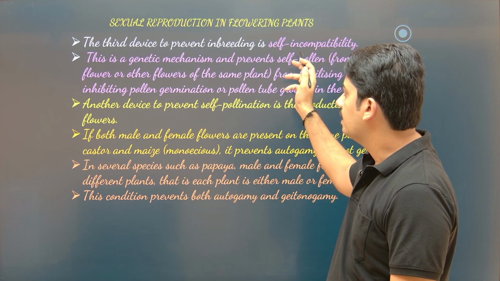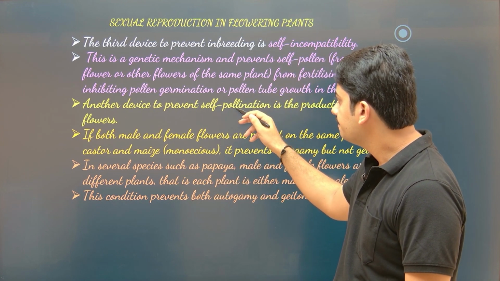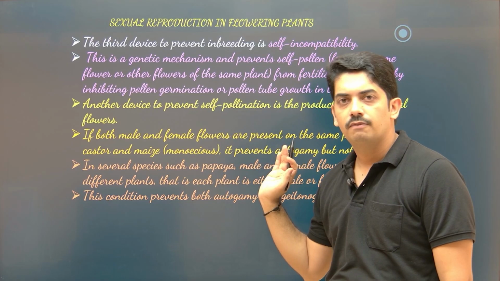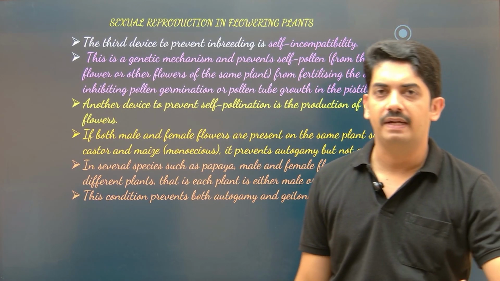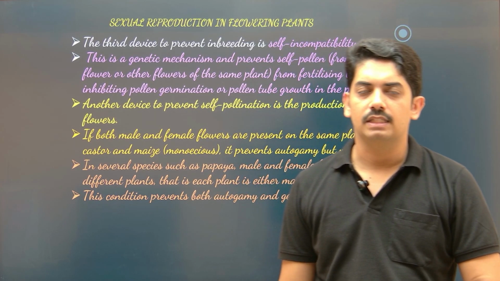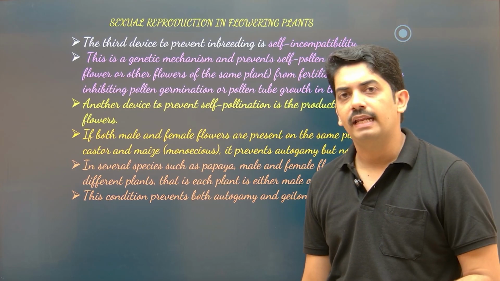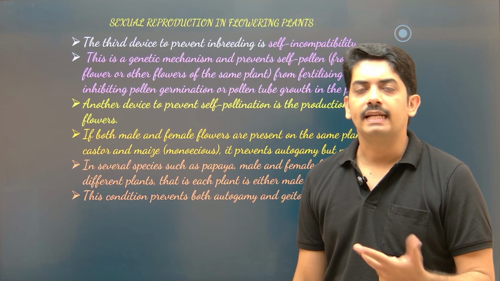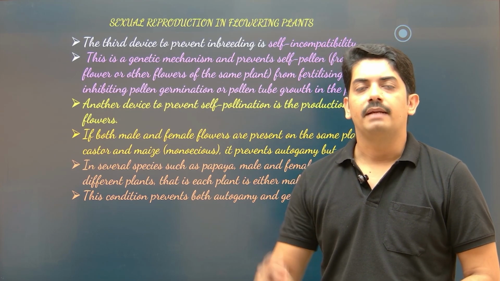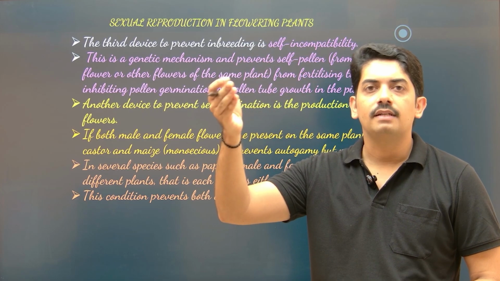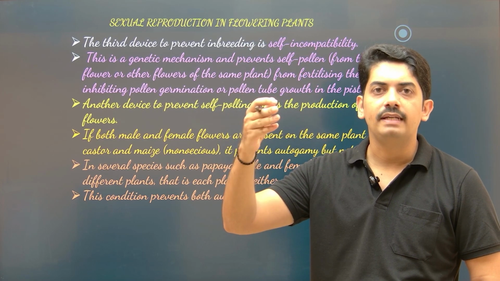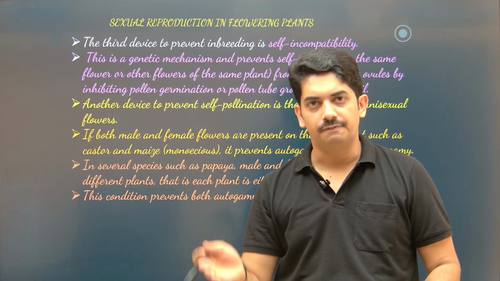So one is self-incompatibility. Second thing is unisexual flowers. So far we studied 4 different types under outbreeding devices. The first one is protandry and protogyny. Second thing, heterostyly. That means the length of the anther and filament and the length of the style are different.